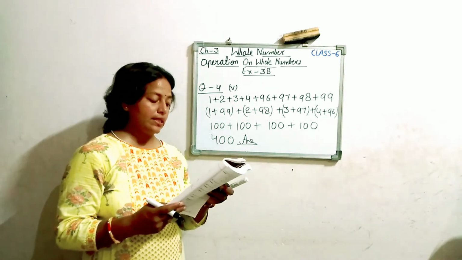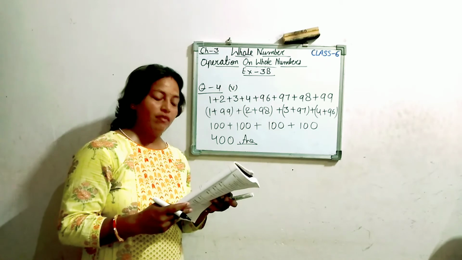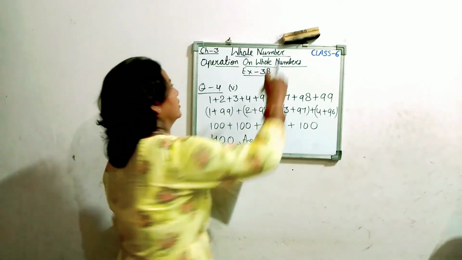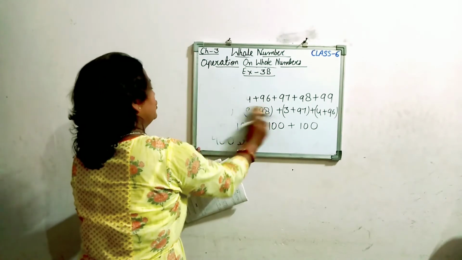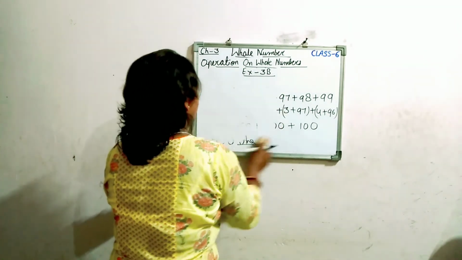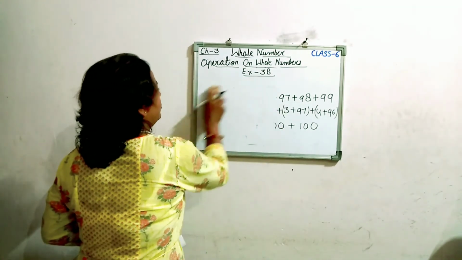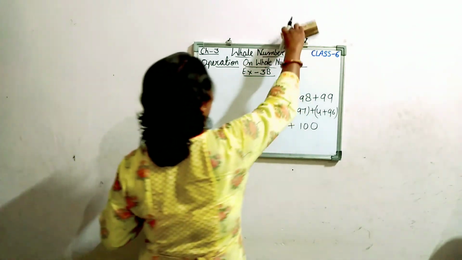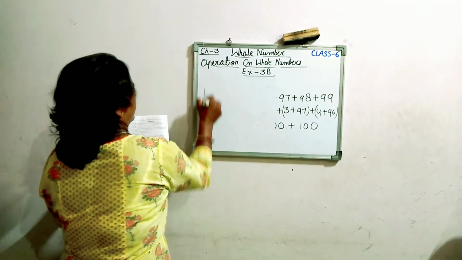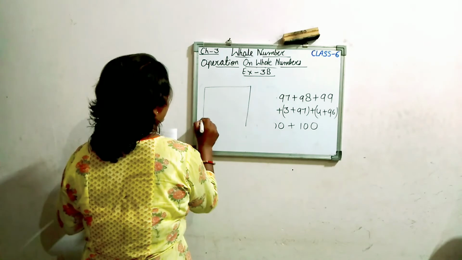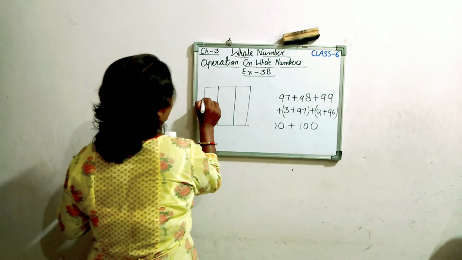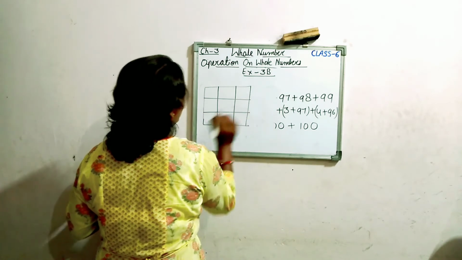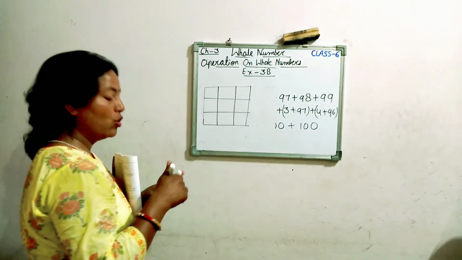Question number 7. Complete each of the following magic squares. Students, this question is a mind exercise which you have to complete. In short, I am telling you one example from my side. There is this magic square, that is 3 by 3, meaning 3 columns and 3 rows.